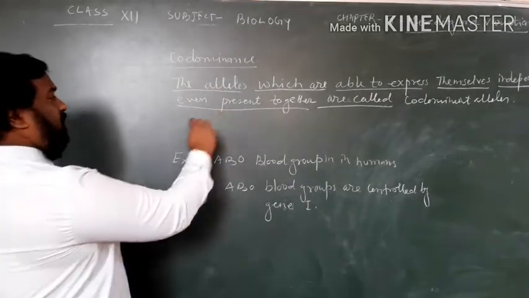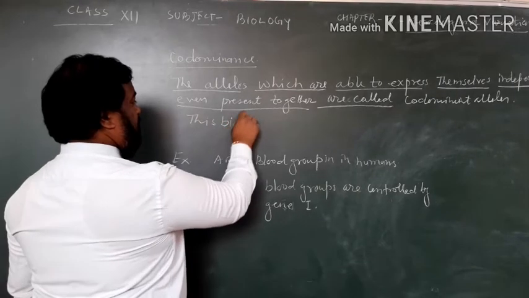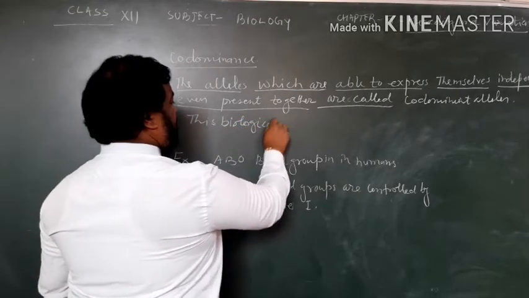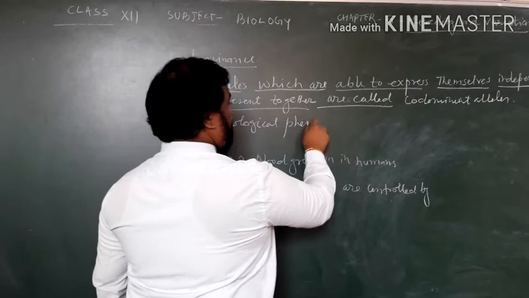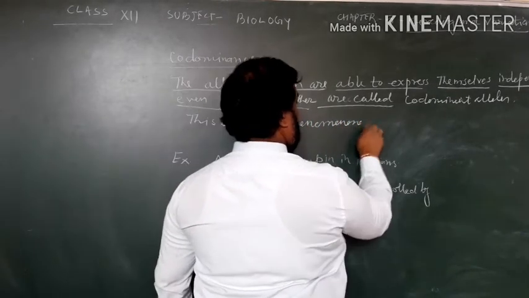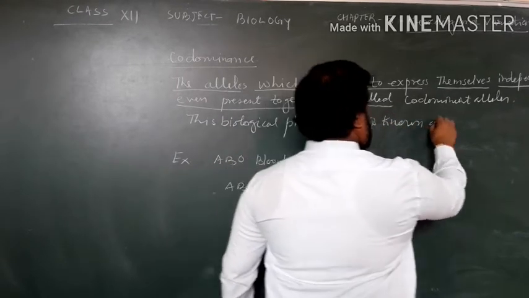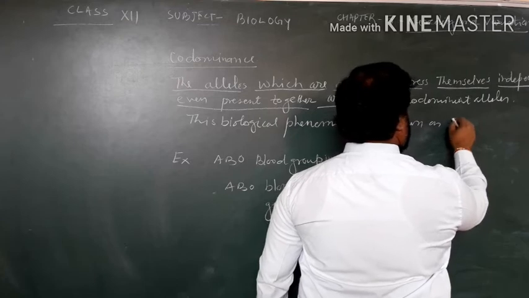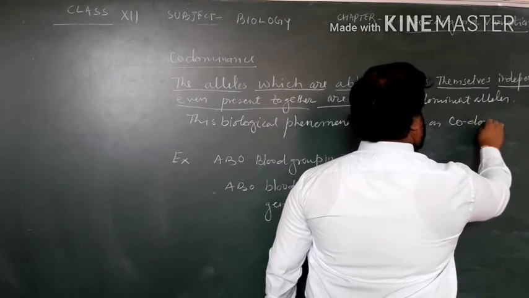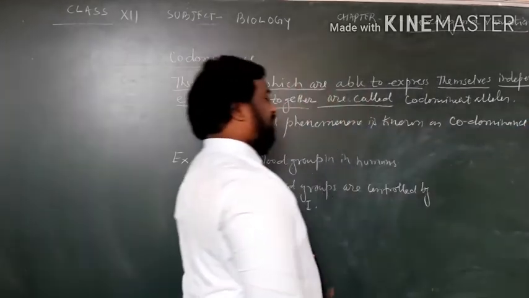So this biological phenomenon is known as codominance.